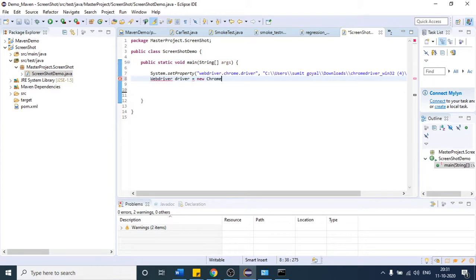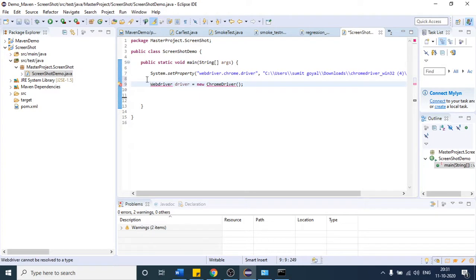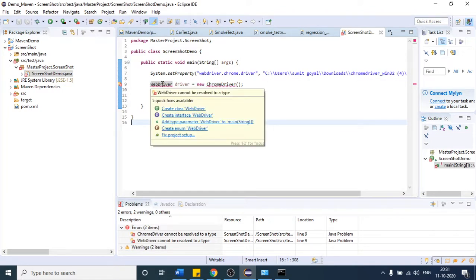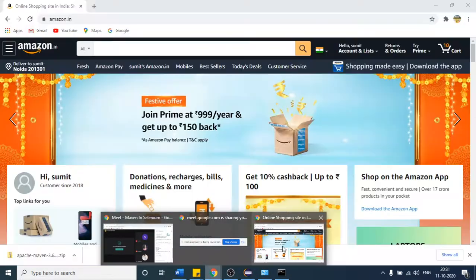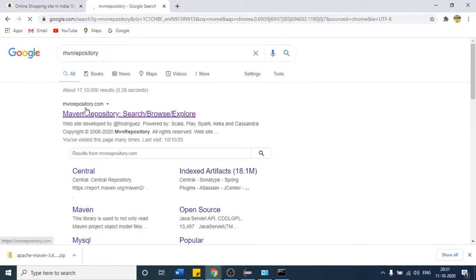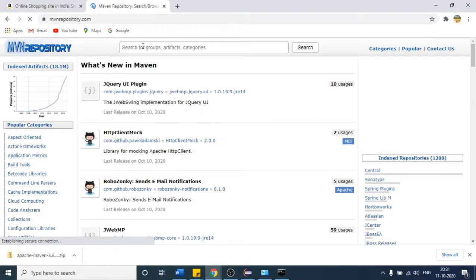So let us check. I should not be getting that import statement. Capital D will come here. So if I try to import it, you will see you are not getting any import statement. Why? Because you have not pasted the Selenium dependency. So let us get that from that website again. How to get it? Click this website link and again write Selenium Java. Search it.